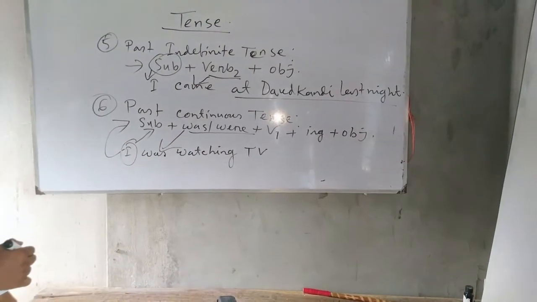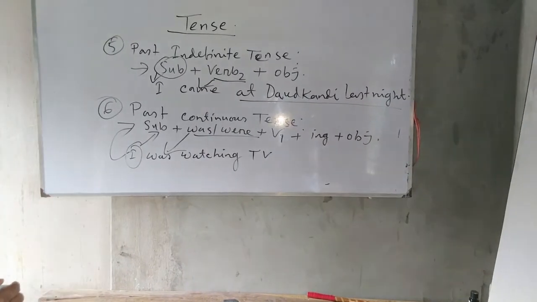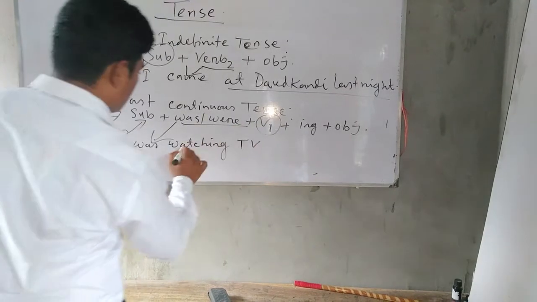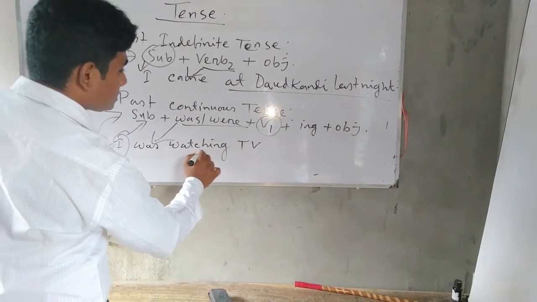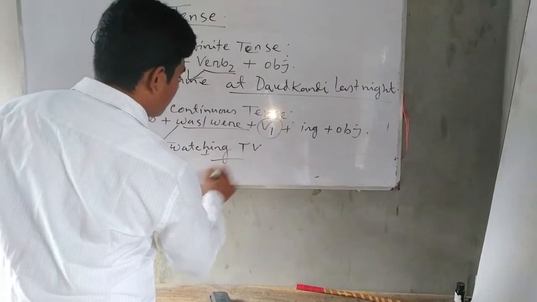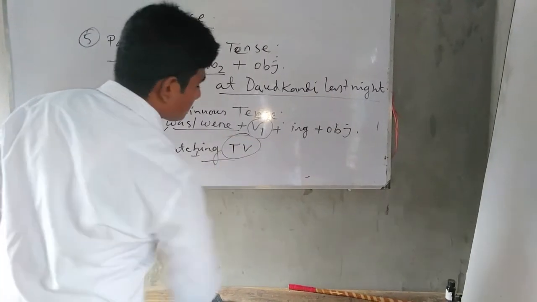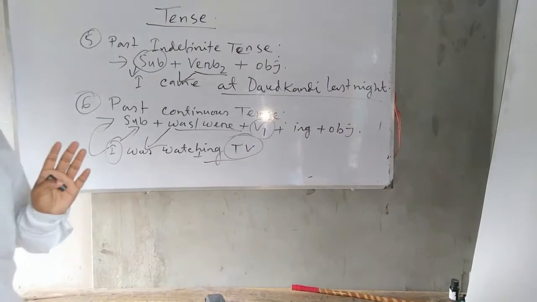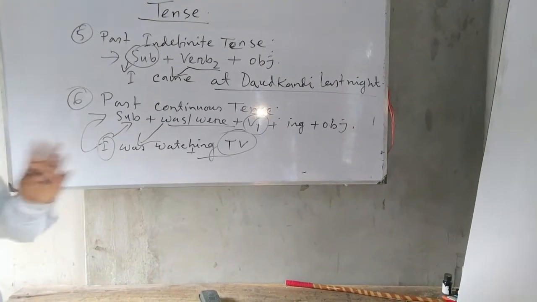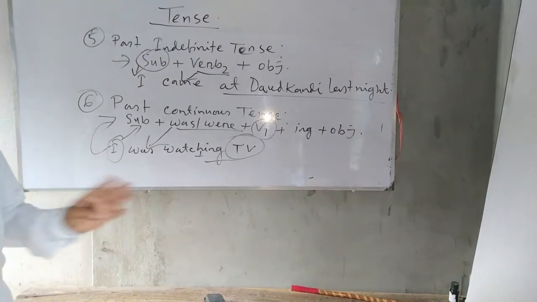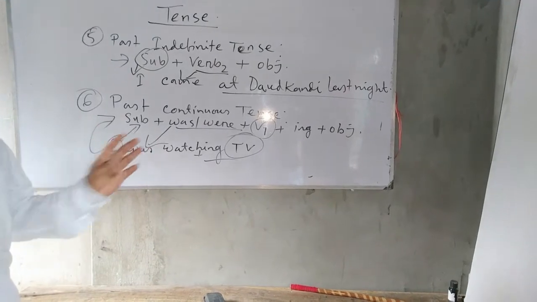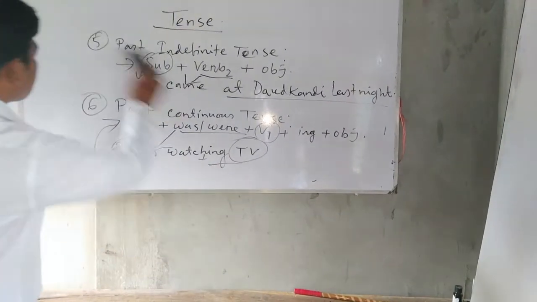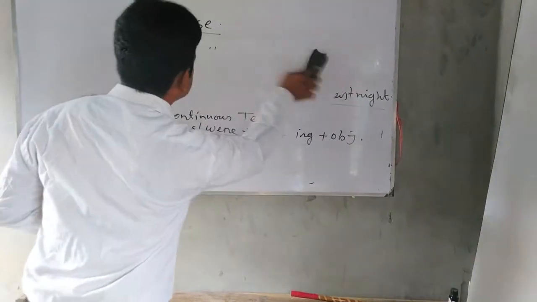You should use was with the first person singular number, and verb 1 plus ing and object. It is a continuous action of past time. It was running continuously. There is no relation with present time.